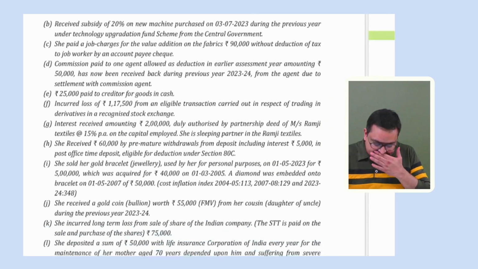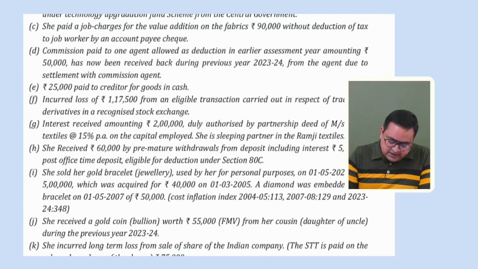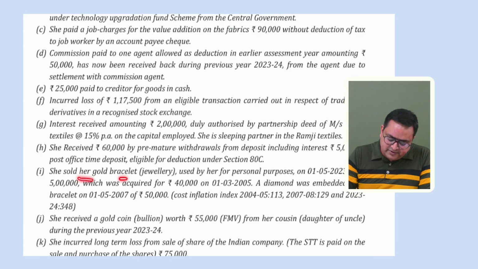Okay. I point says she sold her gold bracelet jewelry, capital gain income. So she has IFOS income, she has PGBP income, and capital gain also. She sold her gold bracelet used for her personal purposes on 1/5/23 for rupees 5 lakh. 5 lakh would be the full value of consideration.